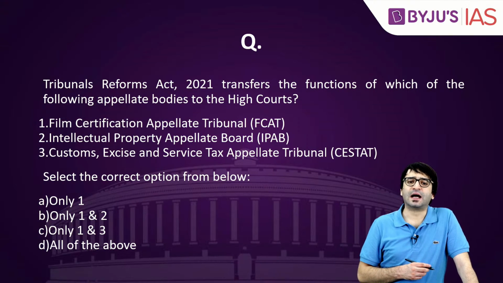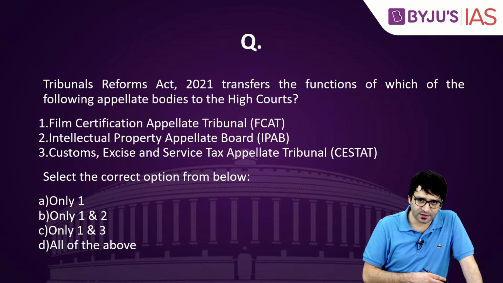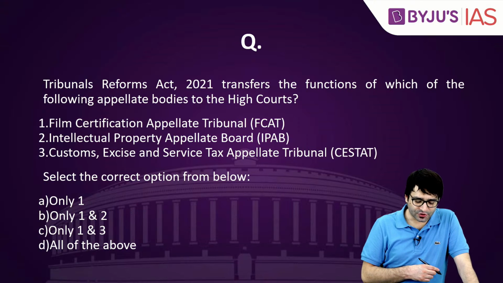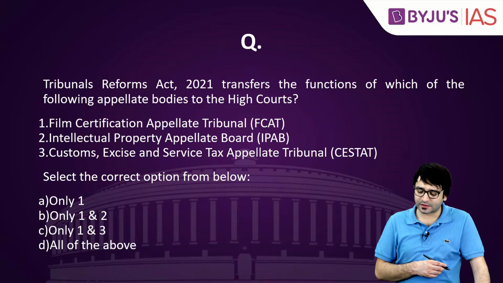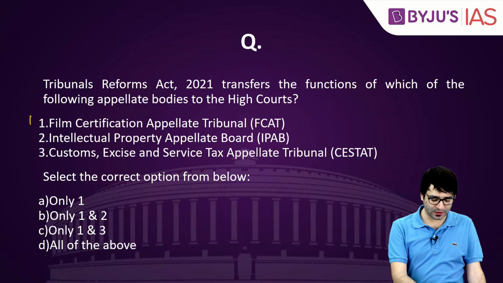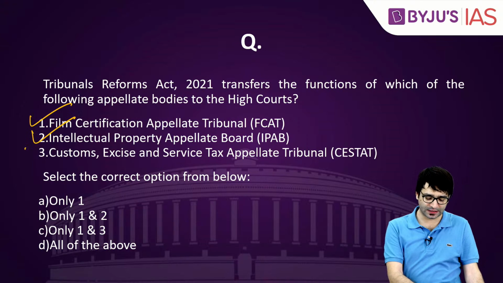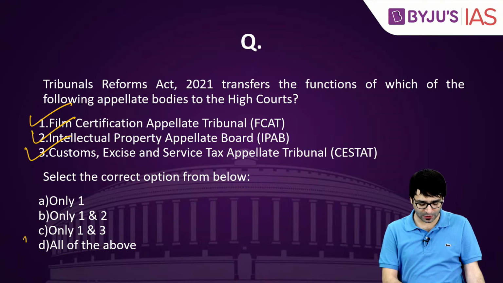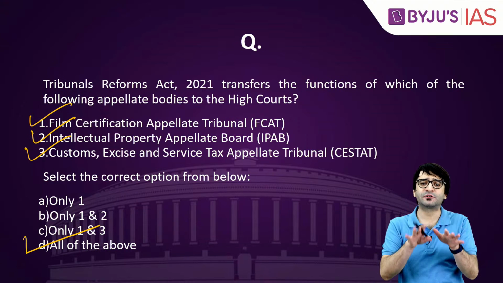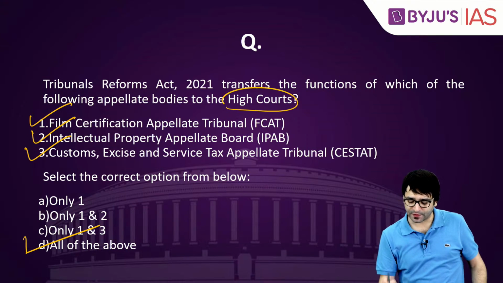This Tribunals Reforms Act also dissolves some of the appellate tribunals. The question is asking, Tribunals Reforms Act 2021 transfers the functions of which of the following appellate bodies to the high courts? Film Certification Appellate Tribunal, yes. Intellectual Property Appellate Tribunal, yes. Customs, Excise and Service Tax Appellate Tribunal, yes. Select the correct option from below, D. All these appellate tribunals dissolved and their role has now been given to that of a high court.